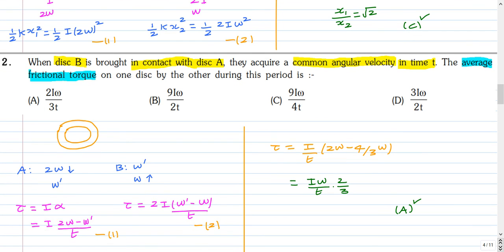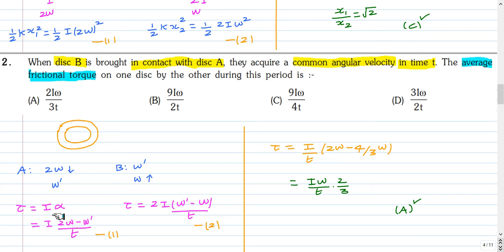So the two disks are brought together, one disk is kept on top of the other. So the disk A, its initial speed is 2 omega, it will reduce to omega prime, and the disk B, initially it's rotating at omega, so its angular speed will increase to omega prime. Omega prime is the final common angular velocity. So the torque which is existing between the two disks is a frictional torque which will keep them together.